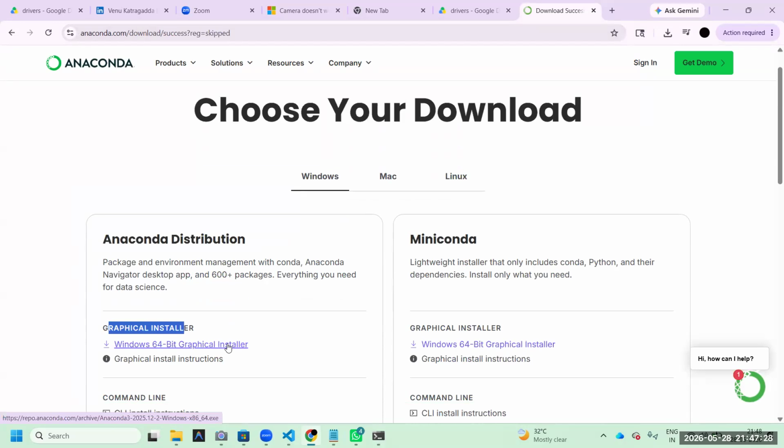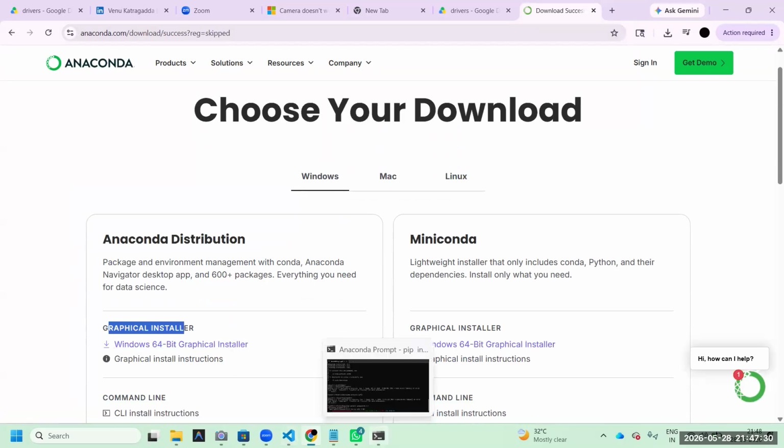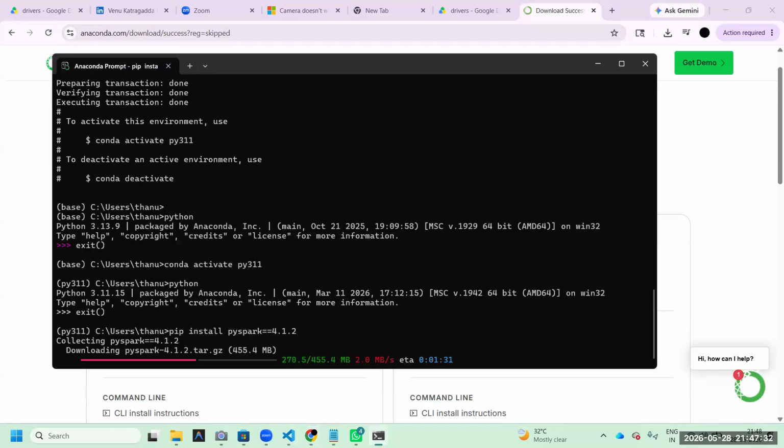Usually this is a very big size. Why Anaconda? This is creating one environment to practice. Okay, an environment to practice. Just wait another 1 minute. Then this installation processing, everything will be completed. If this is completed, then you can process everything.